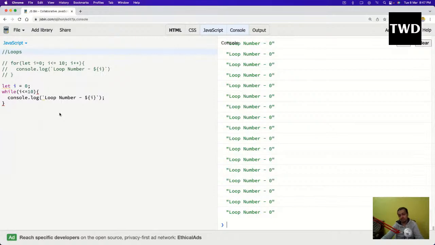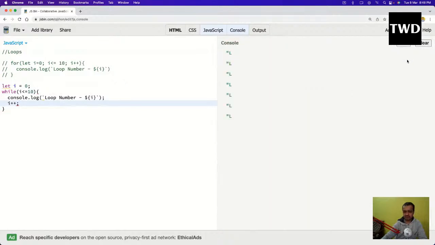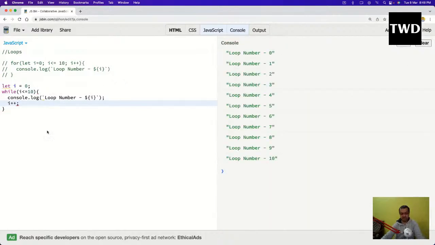And there are variations of for loop. Nowadays nobody works with the pure for loop. There's something known as forEach, which is very popular in JavaScript. Most of the developers use forEach only. Okay, so let me again make it i plus plus, or my browser will hang actually. Okay, let it run. Now it is okay. So this is the while loop, and this is how it can enter an infinite loop.